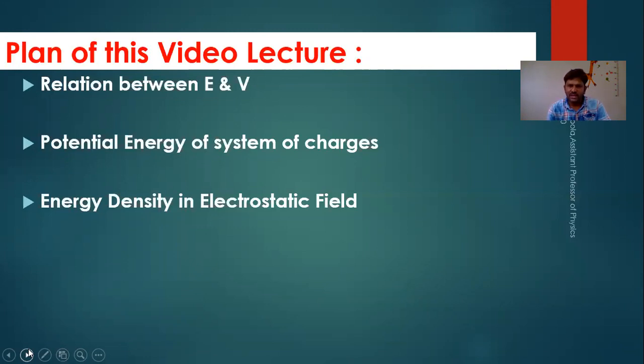We need to see the relation between these two variables, E as well as V. And then we will see potential energy in electrostatics, potential energy of an electrostatic field as well as potential energy for a system of charges. And we will see there how to define electrostatic potential using potential energy.